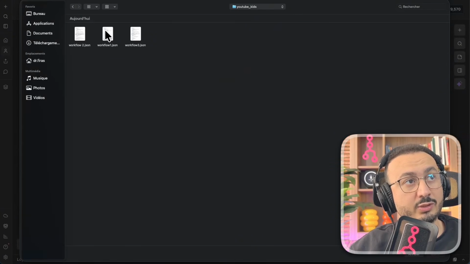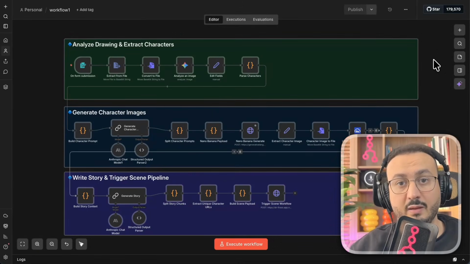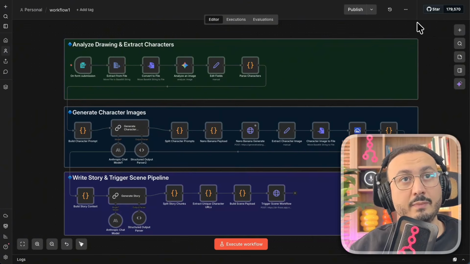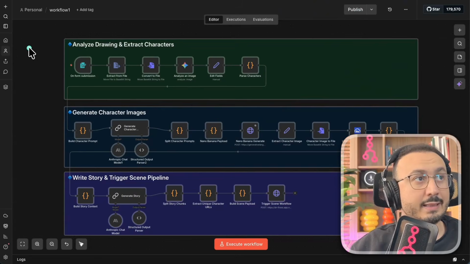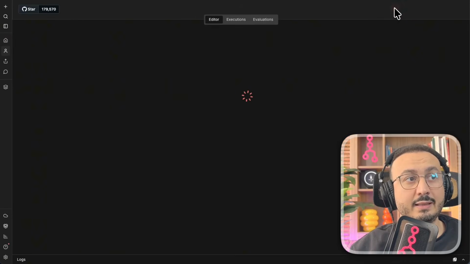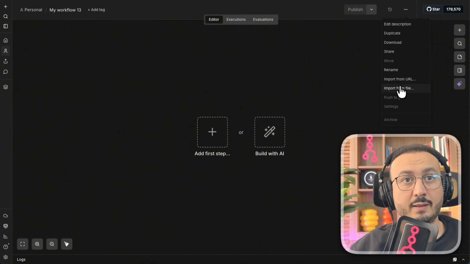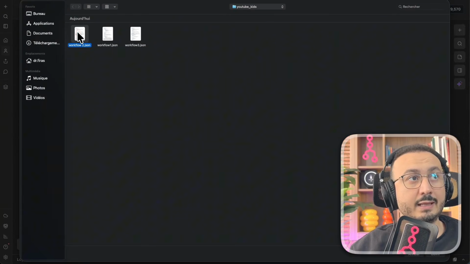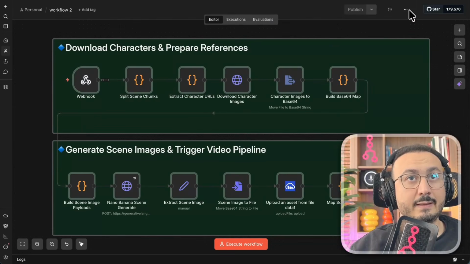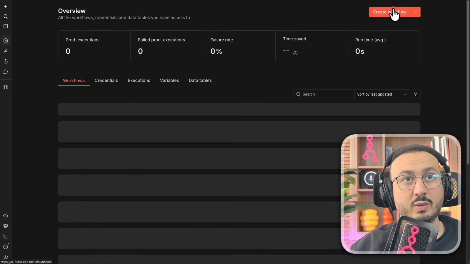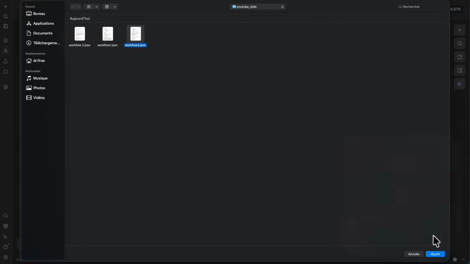The first thing I'm going to do is click here on Workflow 1, and I'm going to click Open. So here, we've just downloaded the first workflow. Automatically on n8n, it gets saved. So there's no need to click on Publish or anything like that. I'm going to click here a second time to import the second workflow. Same thing. I click there to do Import from File. And there you go. I select the second one. And the same thing. So here I click Open. And the same thing. So I'm going to go back to download the third one. That's the third part. There you go. We're going to click here to import. And now we have the workflow.